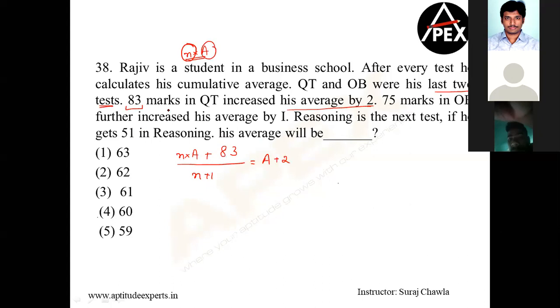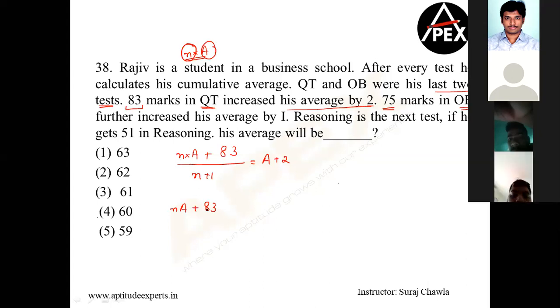I'm not erasing this. After this, he got the OB subject marks. Which means he already had N into A marks, and he also got to know that 83 were the marks in QT. Now, the faculty gave the OB papers. Guys, we have all done this in our school years. We start getting answer sheets, and after every subject we sit and calculate our percentage. So I already got QT. Now OB sir came, distributed the paper, and I got 75.